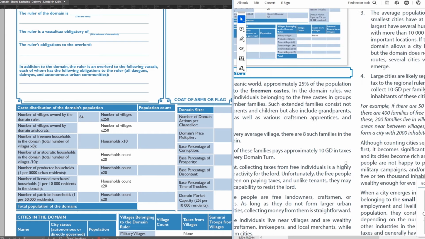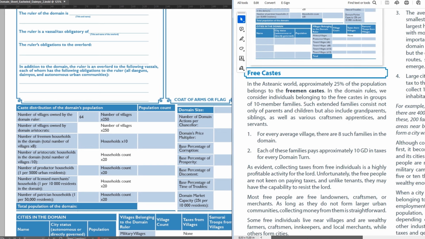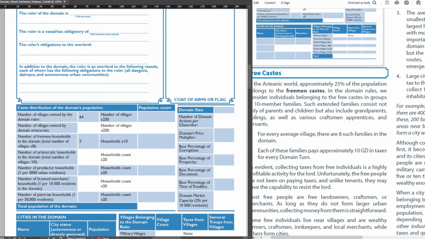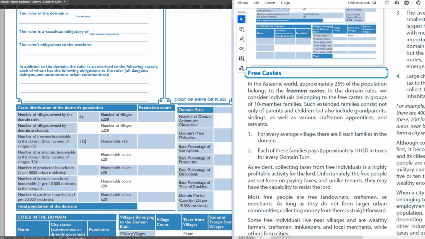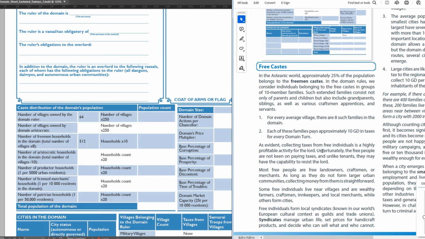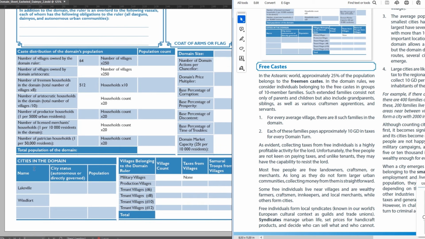In the Estonic world, approximately 25% of people belong to this caste, which means that for every village there will be around 8 of this sort of households. With 64 villages, it will be 512 freeman households. Now, depending on how you want it, 50% of these freemen could form city or town communities.